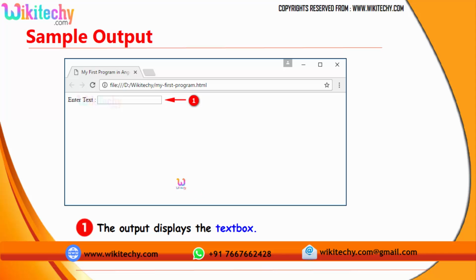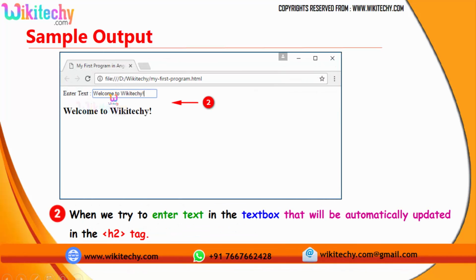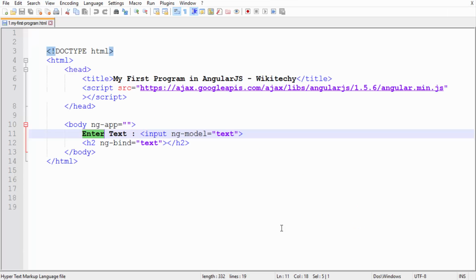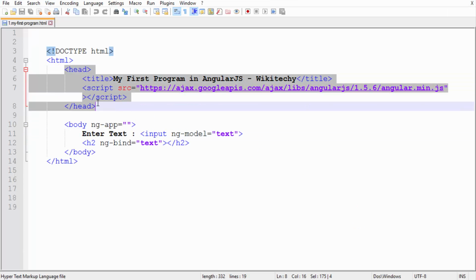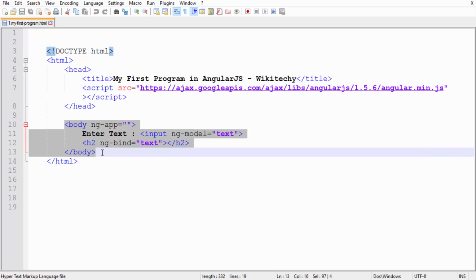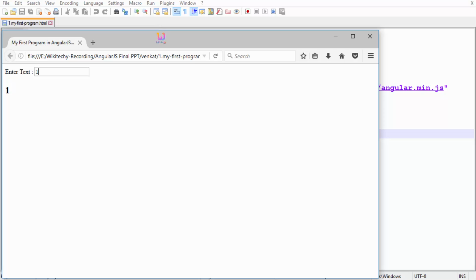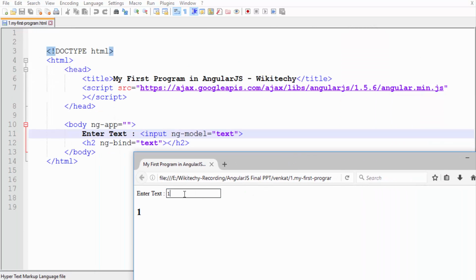Now here is the output. I am trying to type it here, and automatically it will be displayed here. This is how your AngularJS will work. Let me go back to my example. Here is the piece of code I have written, the head tag and the body tag. So this is your ng-model and this is your ng-bind.